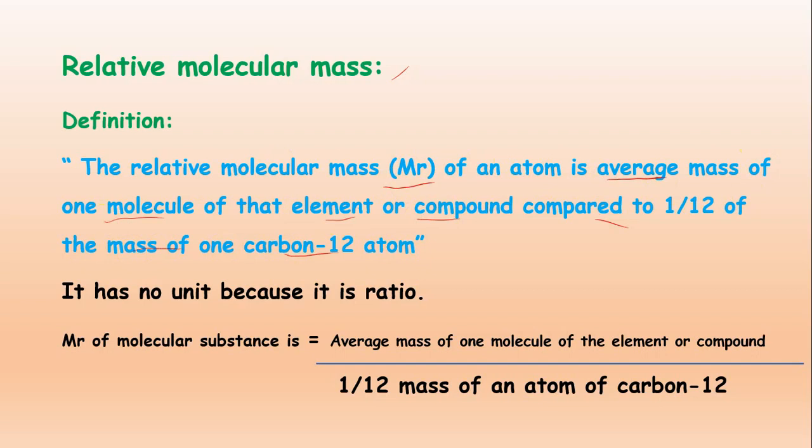It is a ratio, so it has no unit, and it has the same formula as we discussed for relative atomic mass: Mr of a molecular substance is the average mass of one molecule of the element or compound divided by 1/12 the mass of an atom of carbon-12.